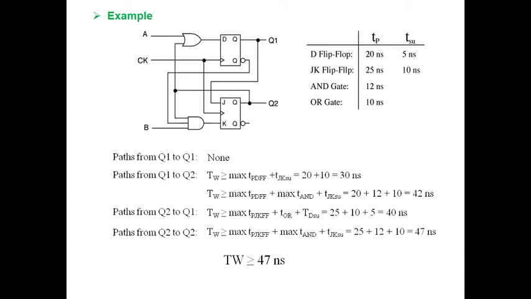So CK is connected to D flip-flop as well as CK is connected to JK flip-flop. If these two flip-flops are not receiving the clock at the same time, like this one is receiving the clock prior to that flip-flop, that means this flip-flop is skewed. That means in this part some element is there that is offering a certain amount of delay, because of which this flip-flop is getting skewed. That is the concept of clock skew.